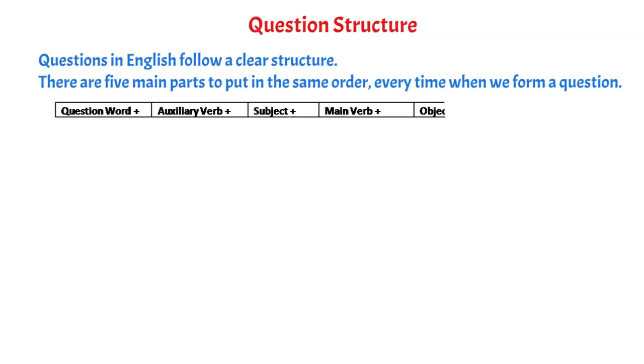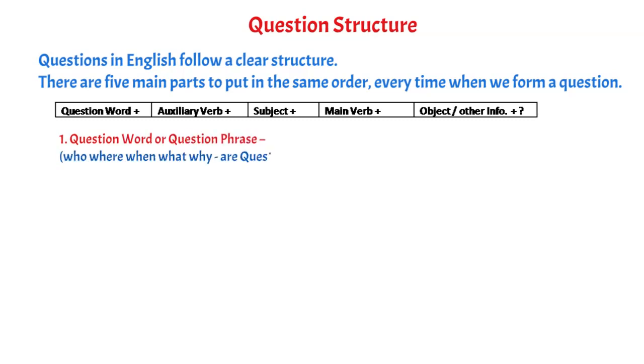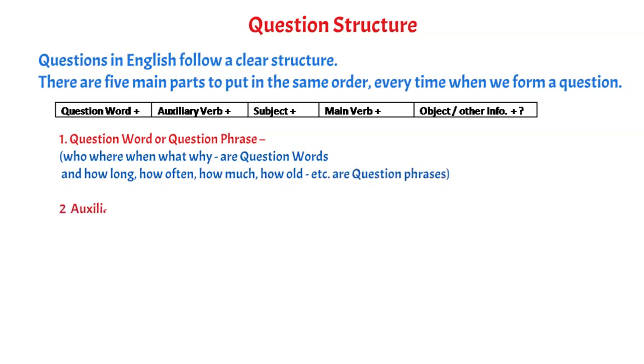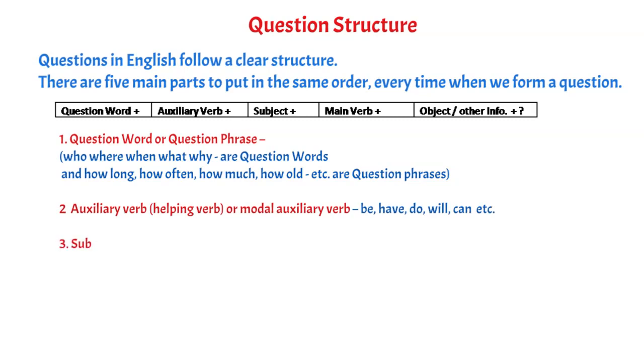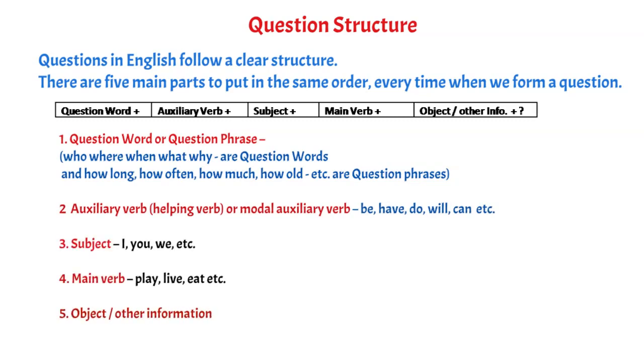Question structure is: first, question word like who, where, when, what, why. These are question words or question phrases: how long, how often, how much, how old, etc. Then auxiliary verb. Auxiliary verb means helping verb or modal auxiliary verb.